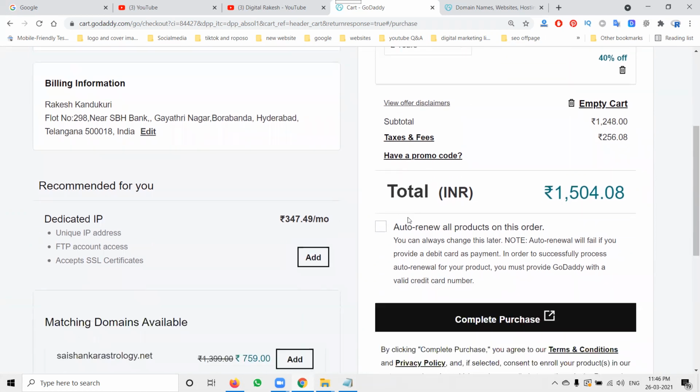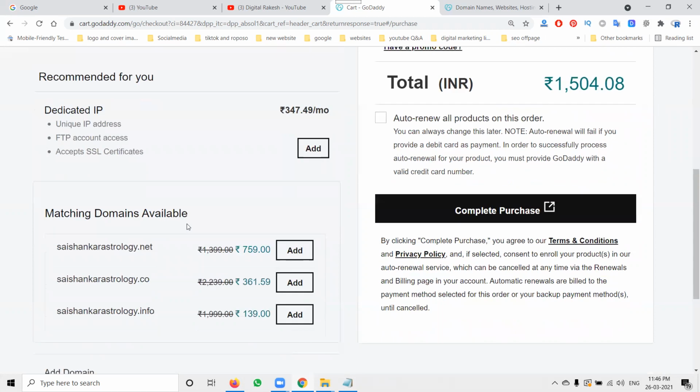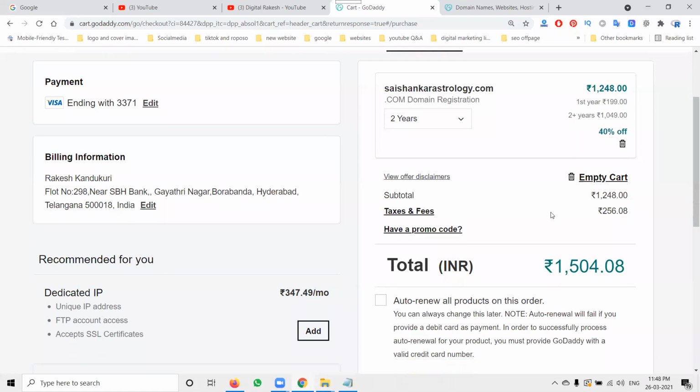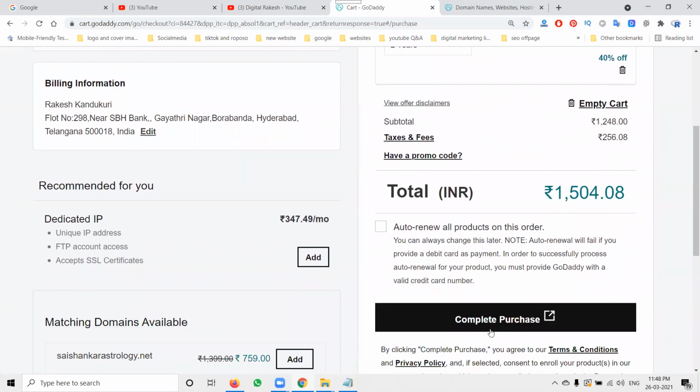So what are the options given? Dedicated IP address, anything required, we can go for in your purchasing. Now finally, we can go for the complete purchase option. Now I'm clicking complete purchase. So when you click here, the purchase mode will start. Now I'm going here. This option I can't show here due to security reasons.